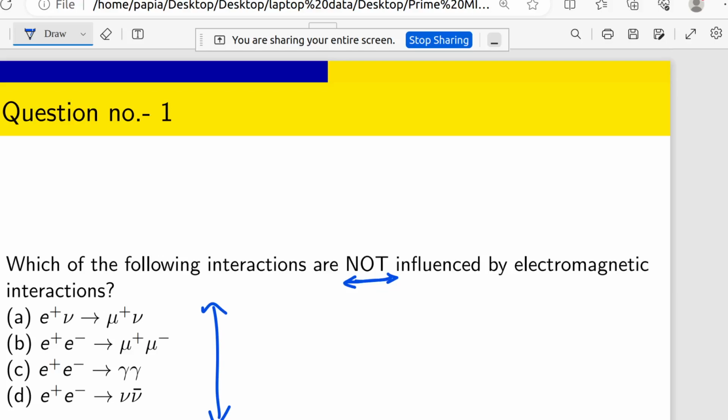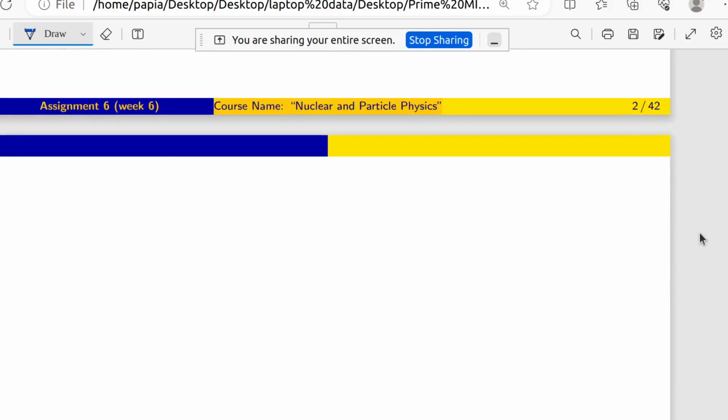So among these 4, in the first question they are asking which interactions are not influenced by electromagnetic interaction. So we have to know a little bit more about electromagnetic interaction at first, and after that we can answer these questions. These options we will see.